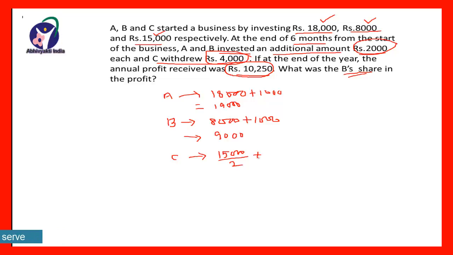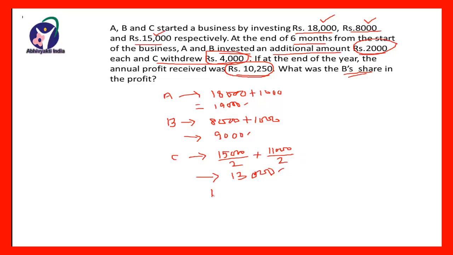Plus for 6 months he withdrew 4,000 rupees, it means he invested rupees 11,000 for the rest of the 6 months, so 11,000 by 2, and therefore this total becomes 13,000 rupees. So A's effective investment is 19,000 rupees, B's effective investment is 9,000 rupees, and C's effective investment is 13,000 rupees.